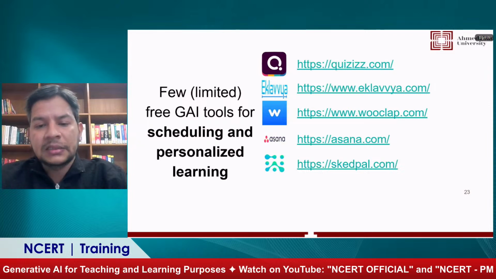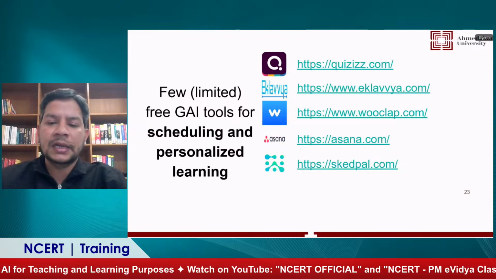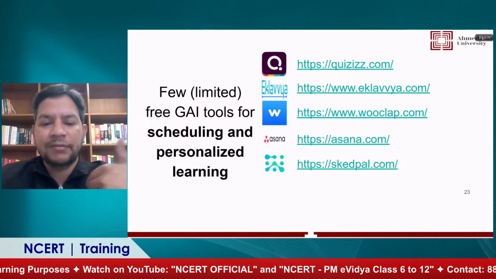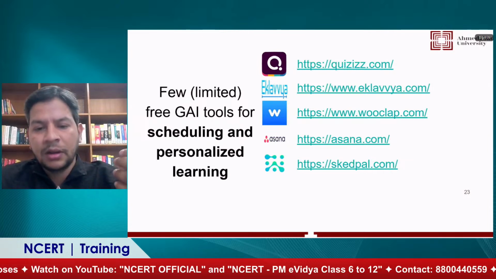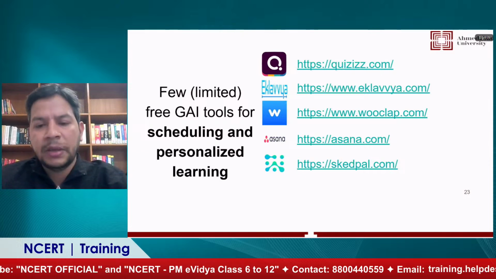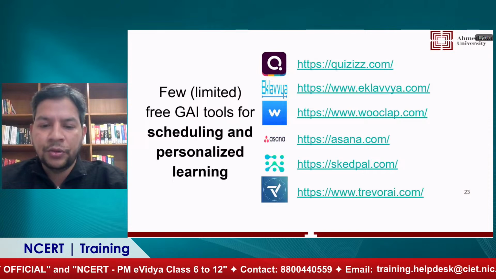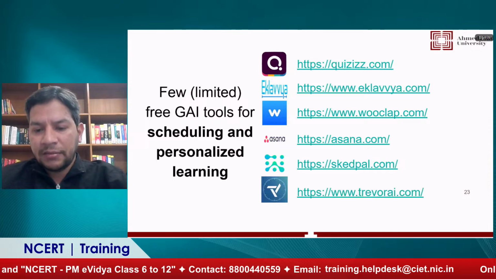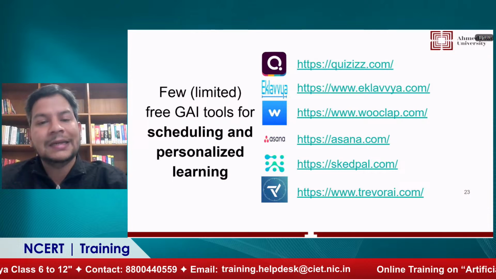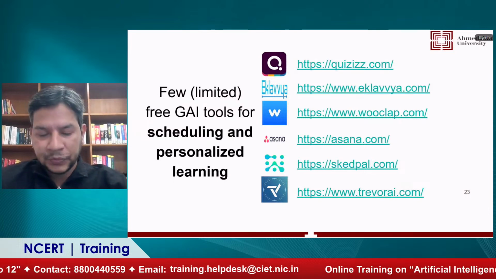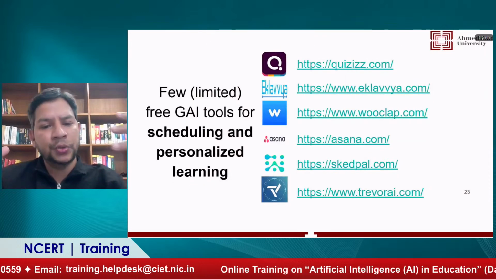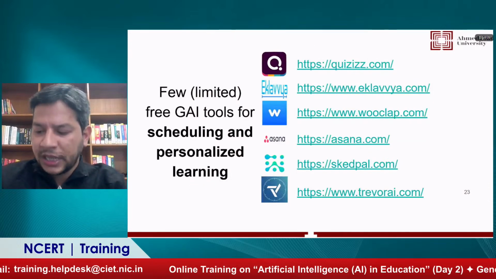Then we have SketPal. SketPal is a kind of interactive pal, and pal is a kind of peer. So if you are a self-regulated learner, but you sometimes want to chat with another learner, then SketPal can be one tool where you can go. And then finally, we have Trevor AI, which can be used for planning one task at a time in the calendar. So these are some complex applications and tools based on generative AI that the students can use.